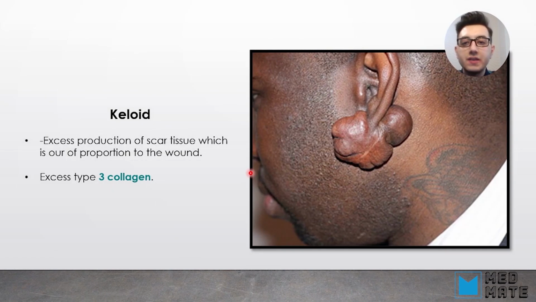Keloid. Now, what is keloid? Keloid is when there is excess production of scar tissue, which is out of proportion to the wound itself. Here you can see on this patient that there is keloid formation, and this keloid or scar formation is out of proportion to the wound itself. And this happens when there is excess of type 3 collagen.